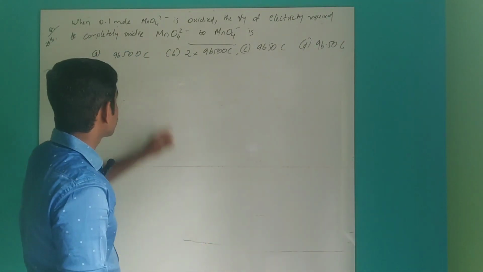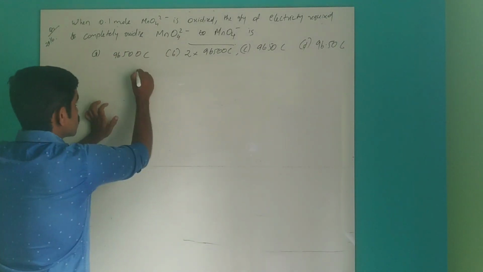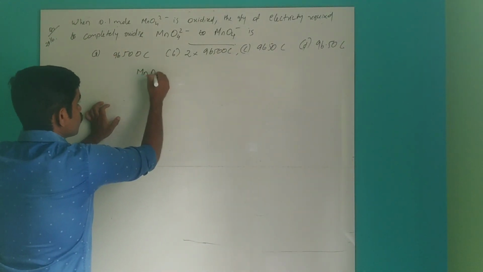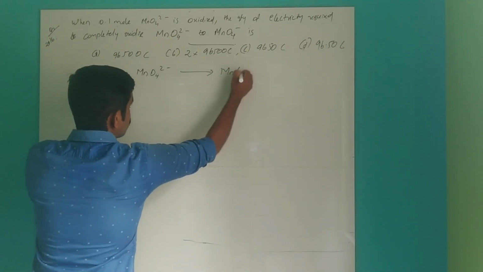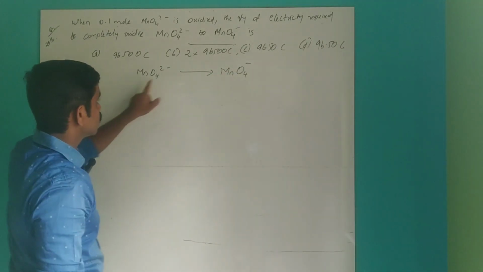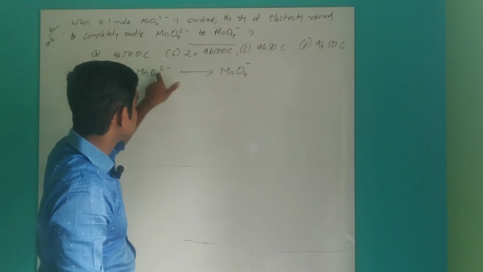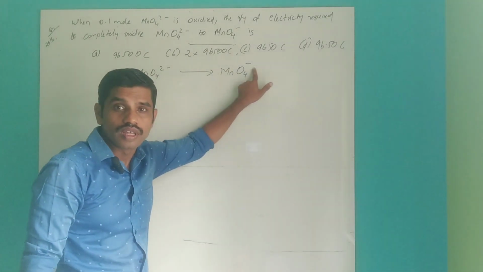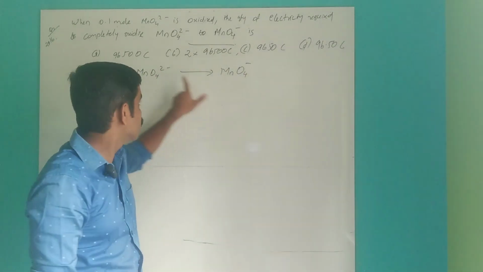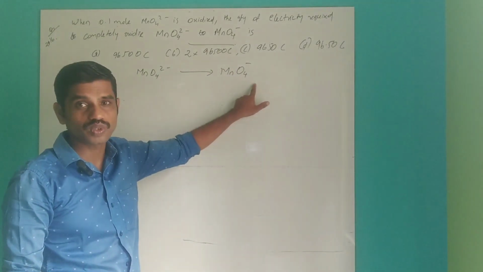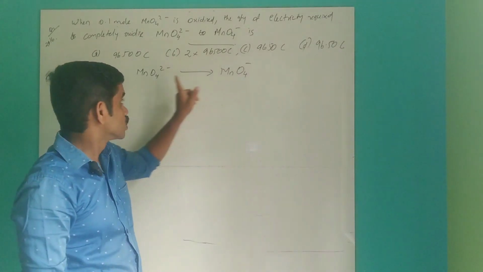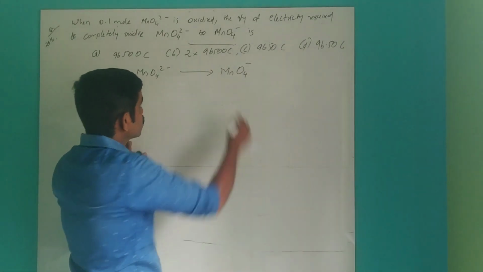First write the equation: MnO4 2- is converting to MnO4-. See the oxidation number, -2 to -1. Is it increasing or decreasing? It is increasing, so it is an oxidation.